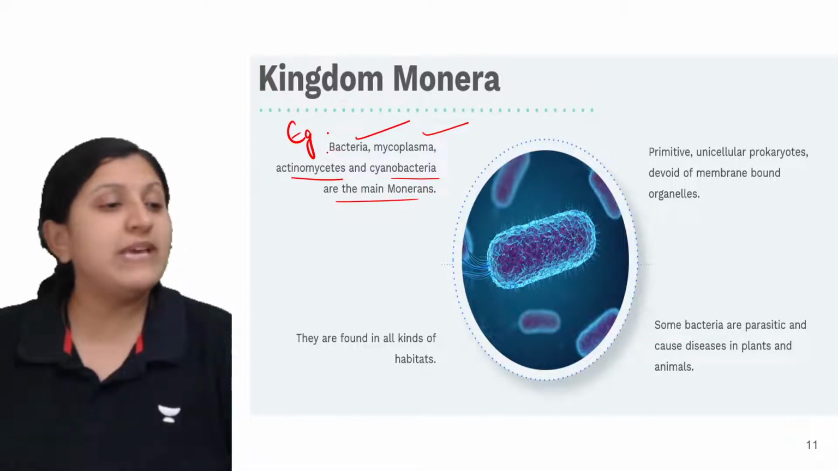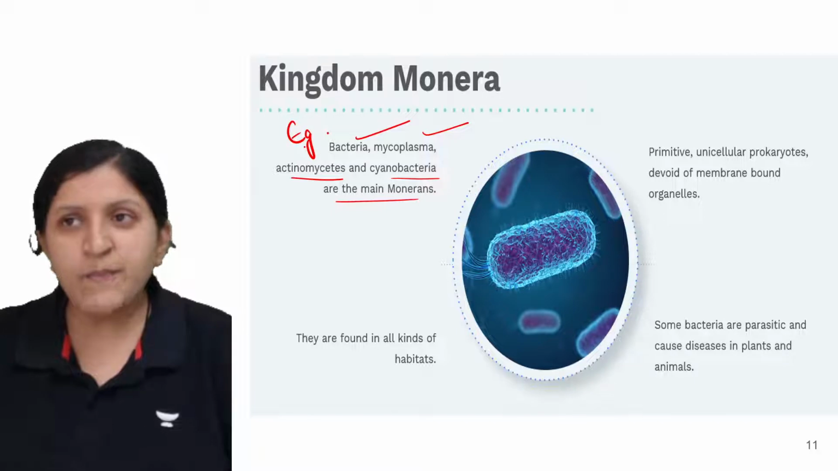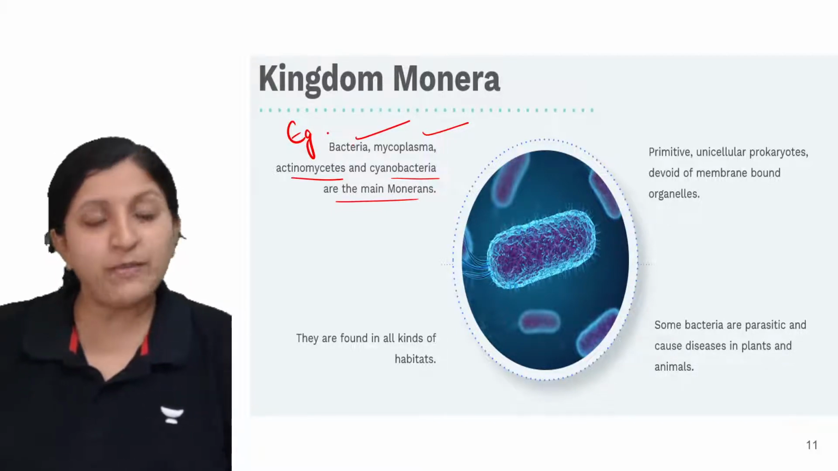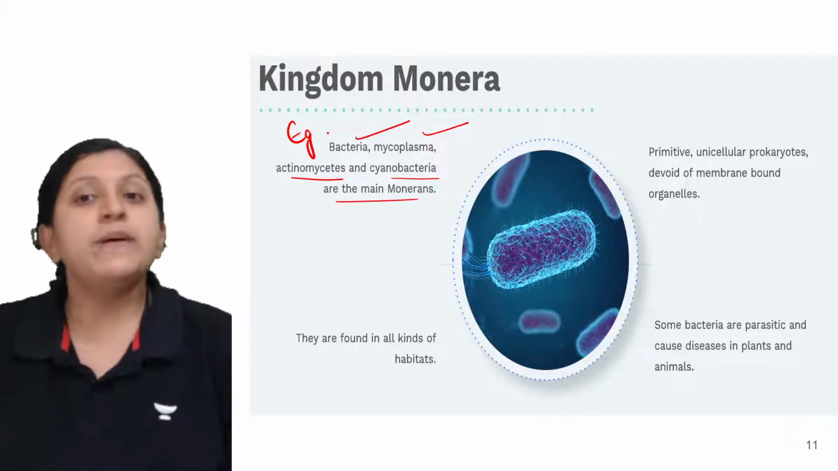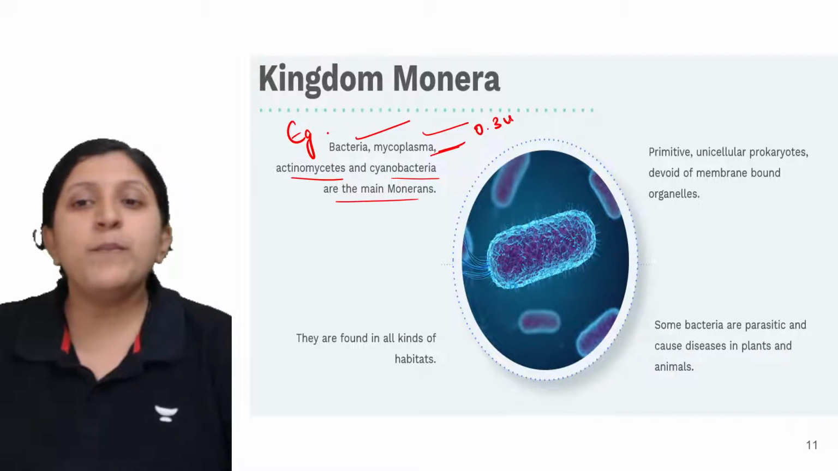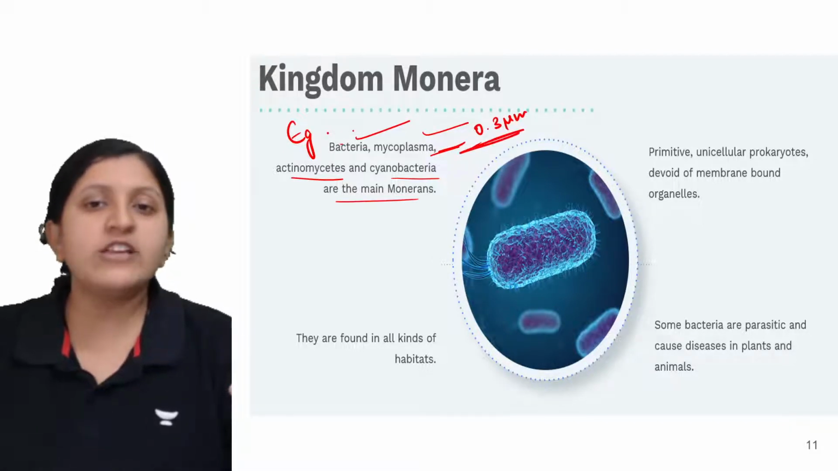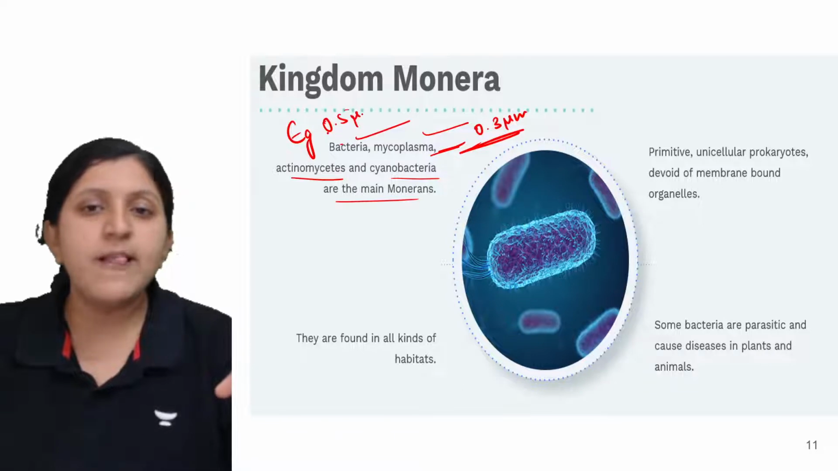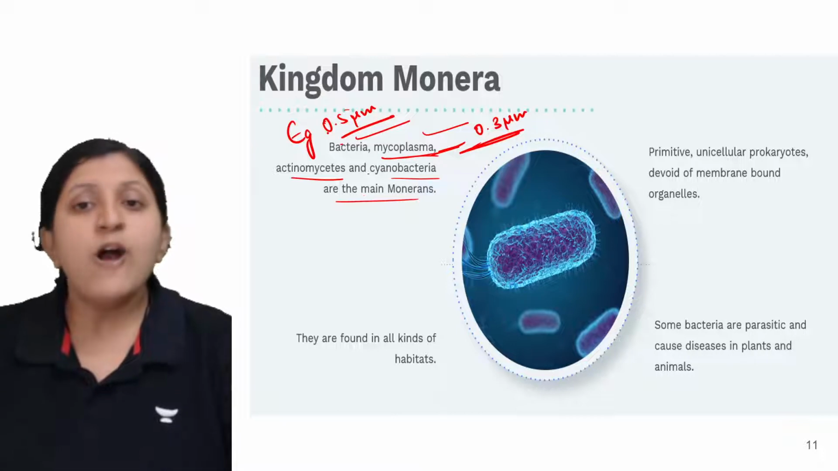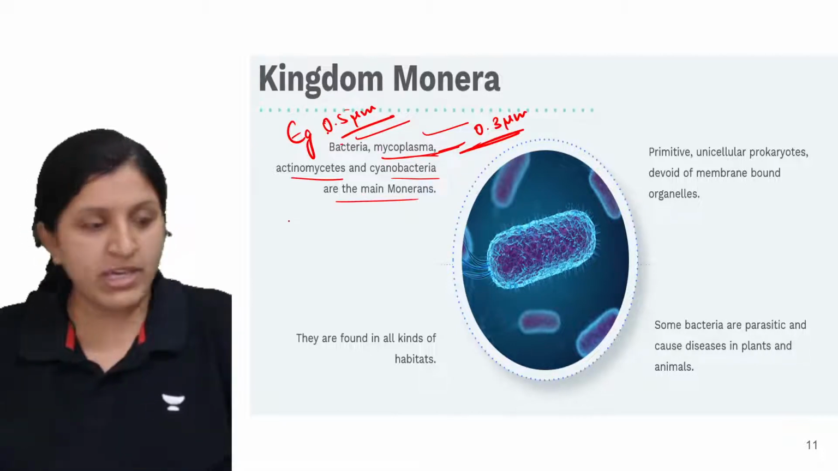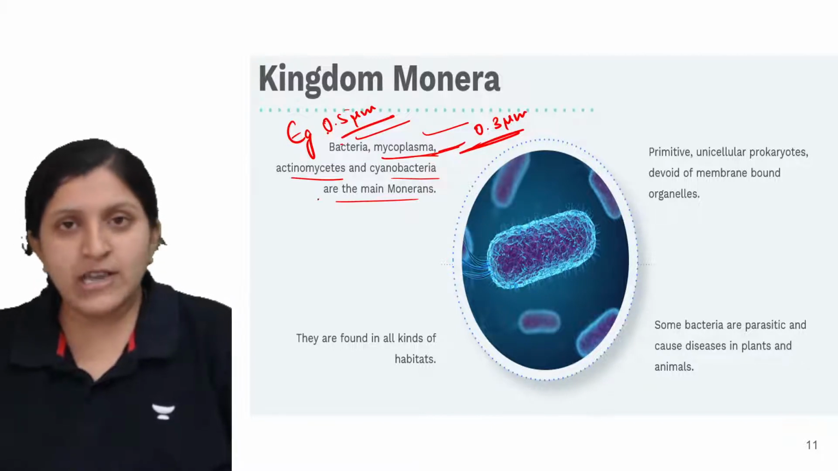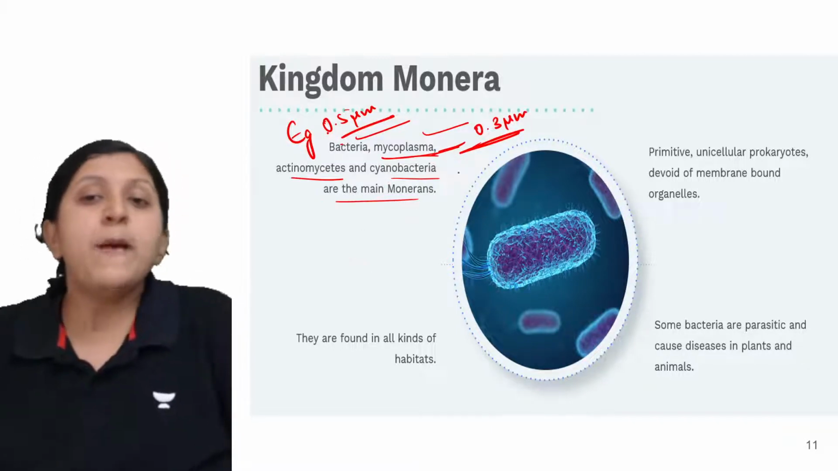So mycoplasma is the smallest of all the bacteria, where usually we say that the range starts from 0.5 micrometers for a normal bacteria. But the mycoplasma is going to vary, so it can be as small as 0.3 micrometer. So this is the smallest living organism, or the smallest bacteria that we can mention. And actinomycetes are there, cyanobacteria are there. So these are all the main monerans.